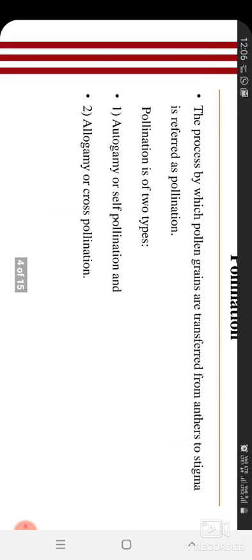It is a process by which pollen grains which are present in the anther are transferred from anther to the stigma. That is called pollination, and it's of two types. That is self pollination, which we can say is autogamy. Gamy means marriage, auto means self.